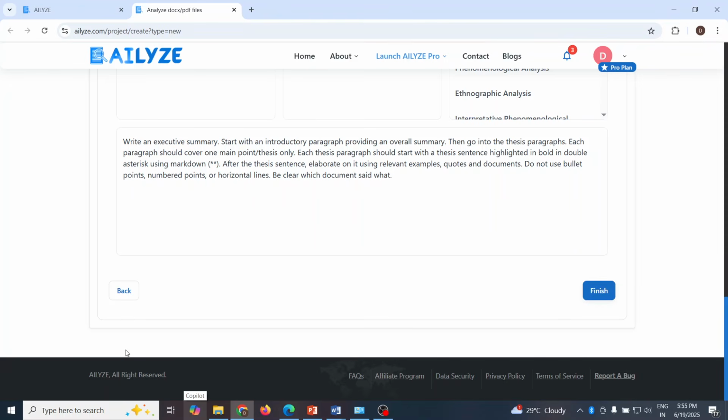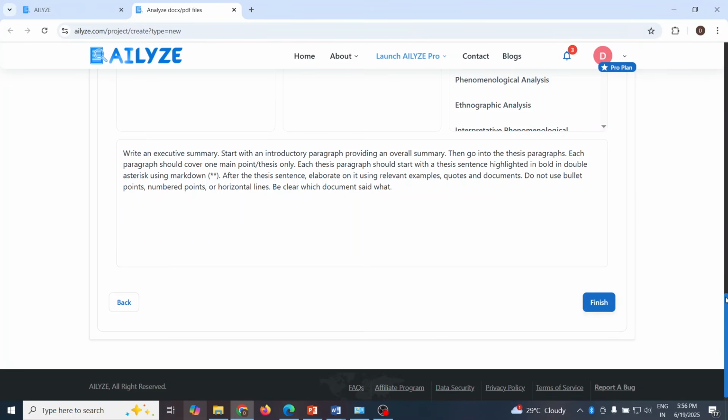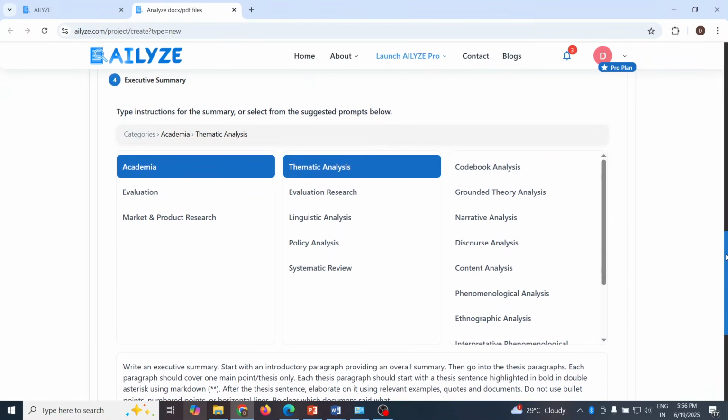So once the documents are categorized, we can instruct the tool to perform a comparative analysis across each theme and questions. This allows us to explore how responses differ between groups, identify the patterns unique to each category, and draw meaningful insights from the data. Now scroll up. And here, what type of analysis is to be done? You can select from here. There is thematic analysis, evaluation research, linguistic analysis, policy analysis, systematic review.